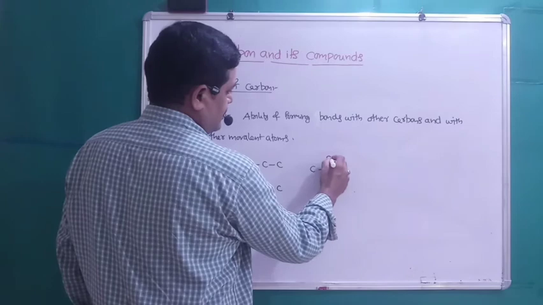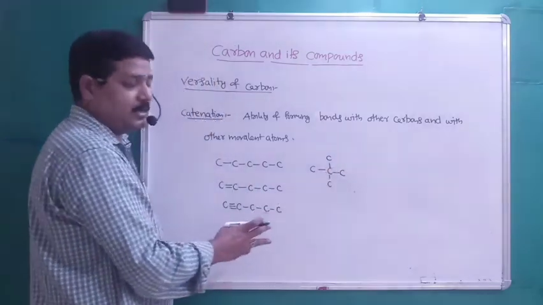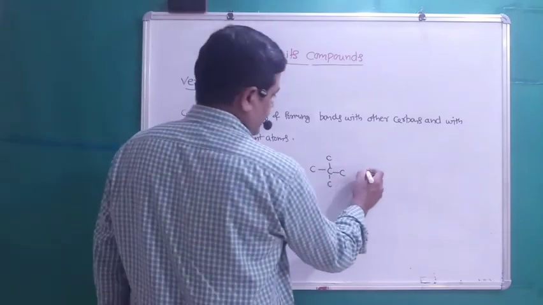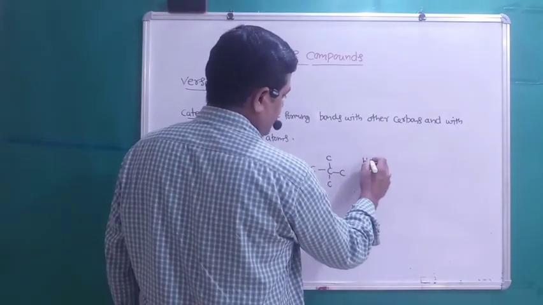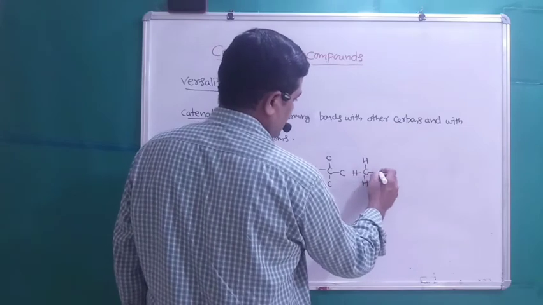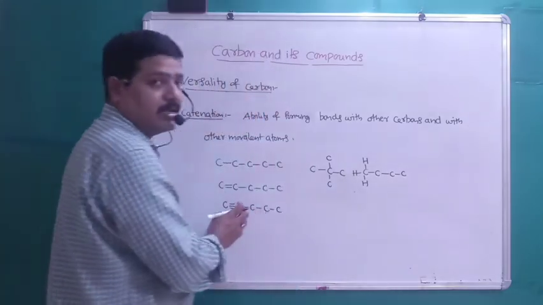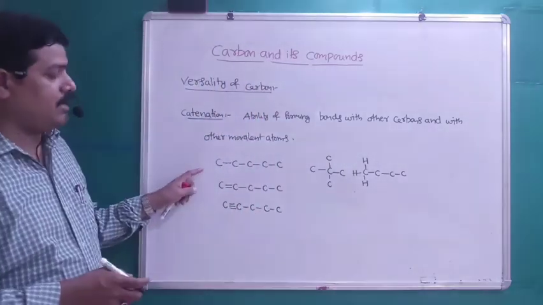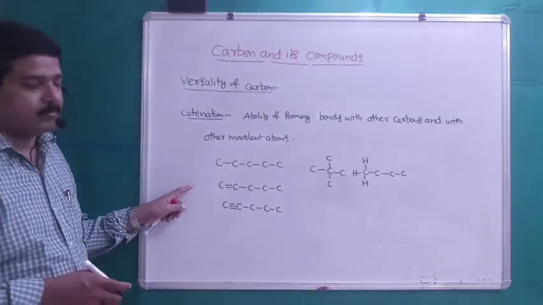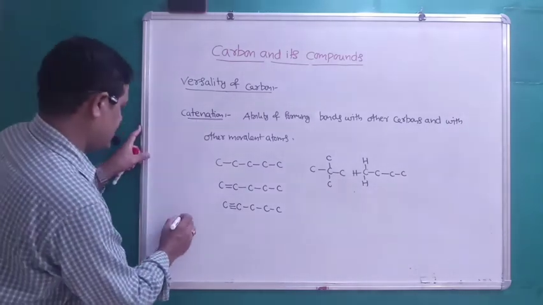It can form a bond with four other carbon atoms, and it can also make a bond with monovalent atoms like hydrogen. Carbon has a special ability of self-linking, which is known as the catenation property.